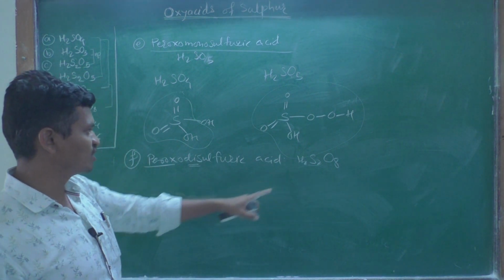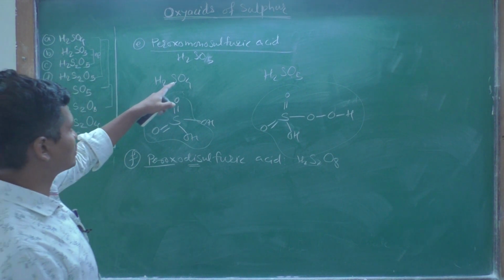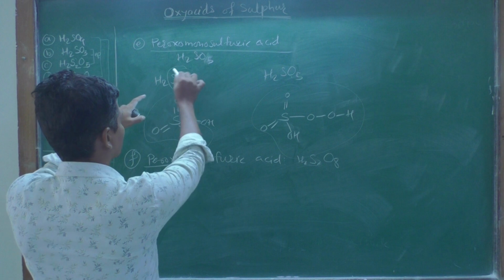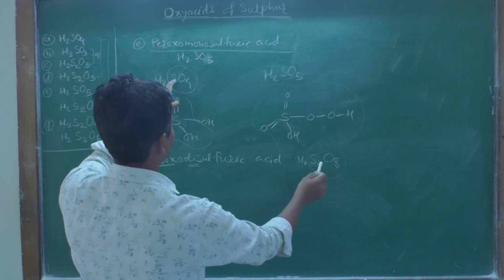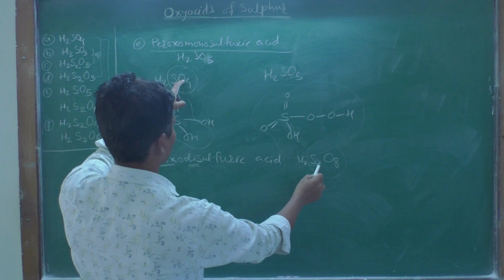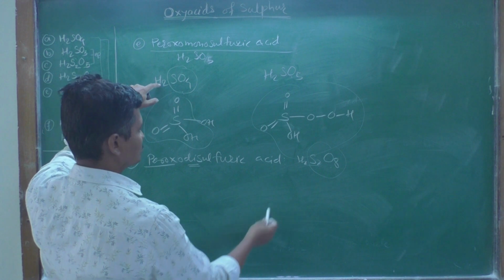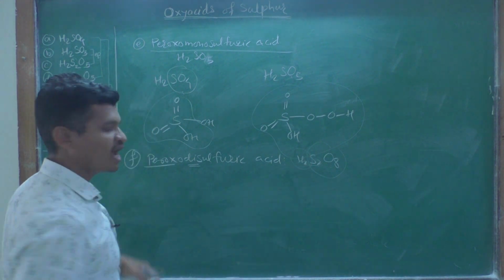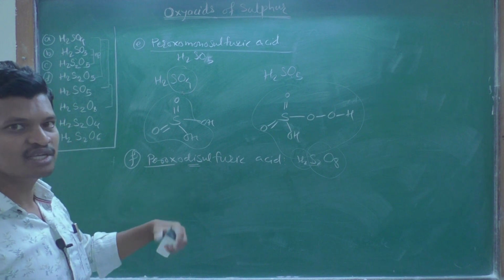It is a dimer of sulfuric acid, but two sulfur atoms are there. The SO4 unit gets doubled into S2O8: 2 sulfur, 8 oxygen atoms. It gets doubled, but the hydrogen atoms remain the same. Why? Because this compound exists with a peroxy linkage.